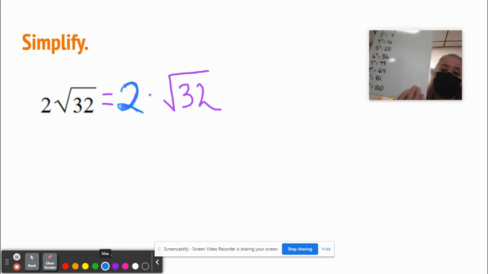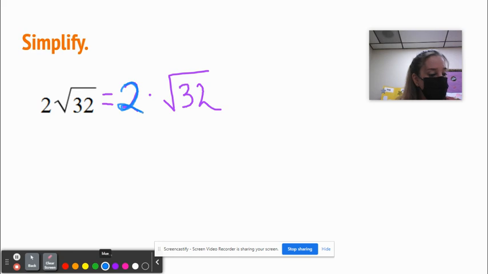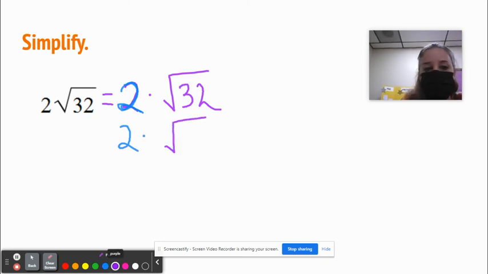So I run down my list and I realize that 16 goes into 32. So all of a sudden, what we're looking at is this blue 2 that just kind of comes down, times, now breaking down radical 32, I'm going to say 16 times 2 is 32.